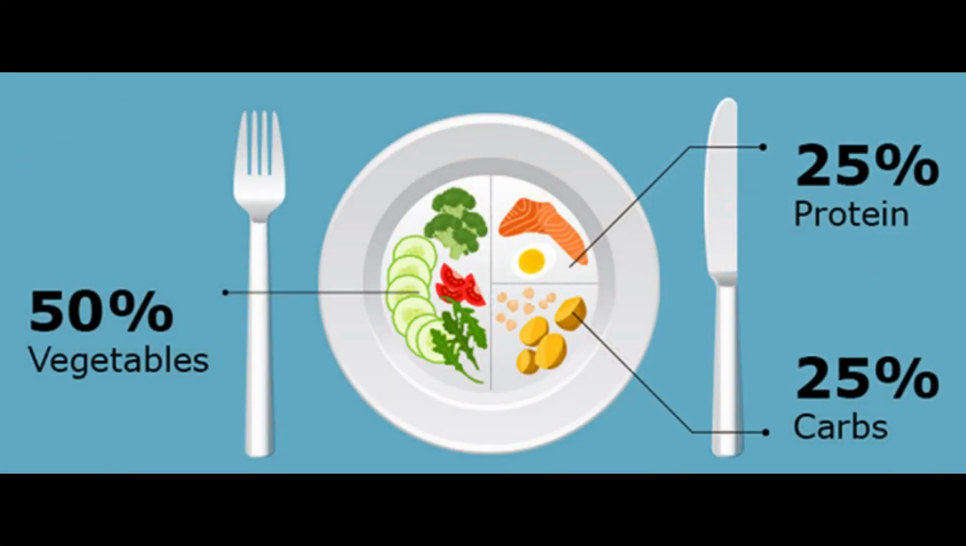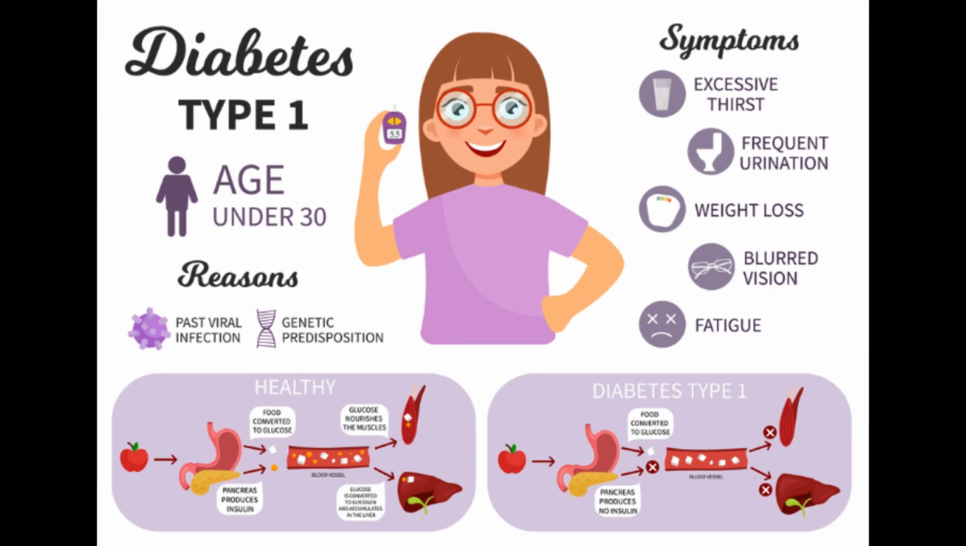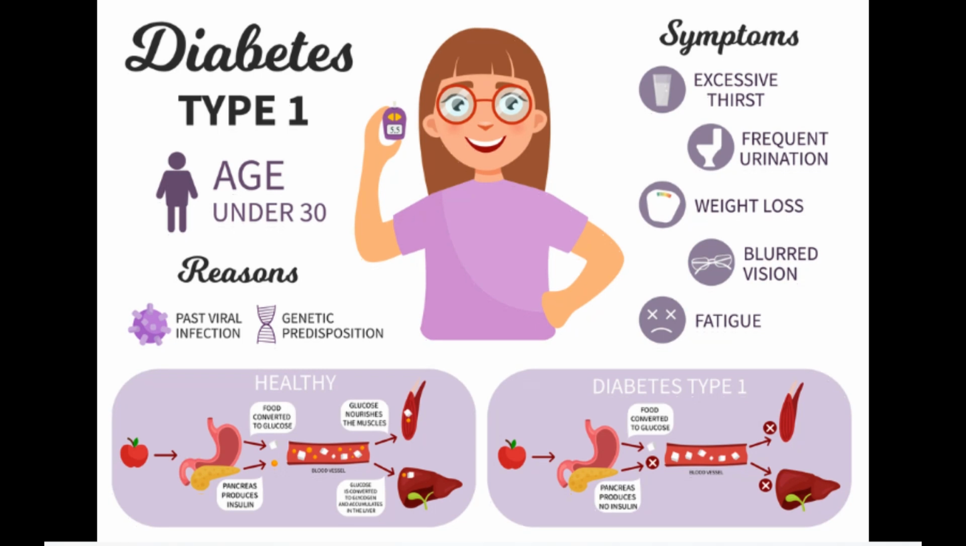Type 1 diabetes symptoms can appear suddenly and may include feeling more thirsty than usual, urinating a lot, feeling very hungry, losing weight, feeling tired and weak, having blurry vision.